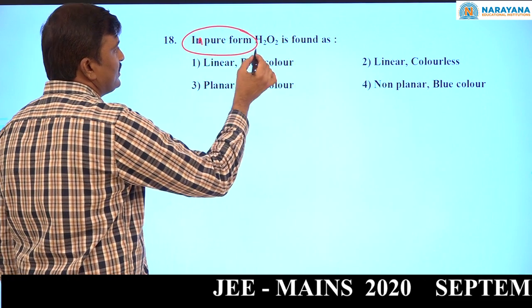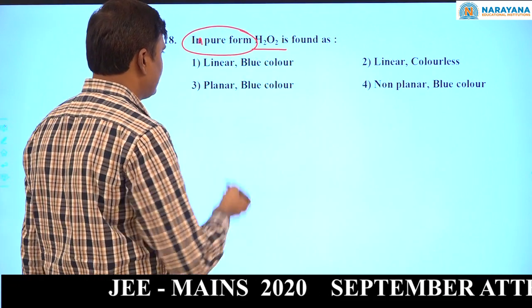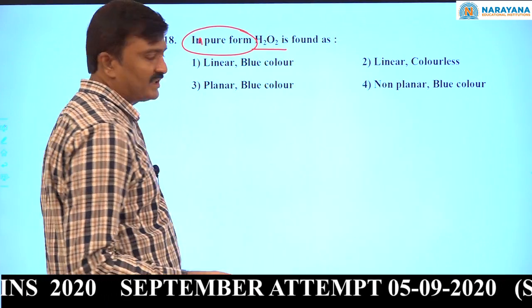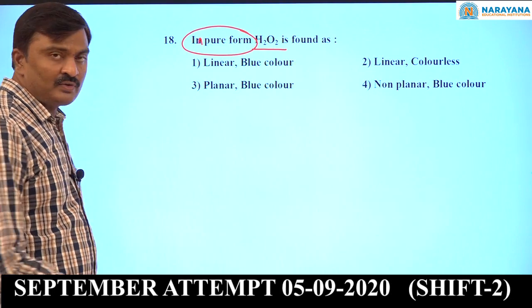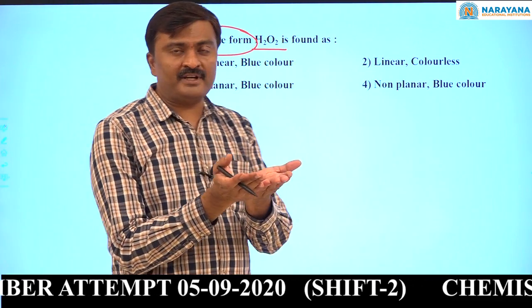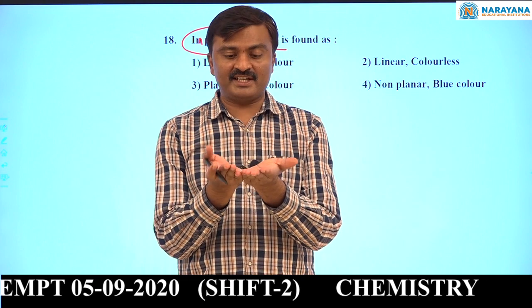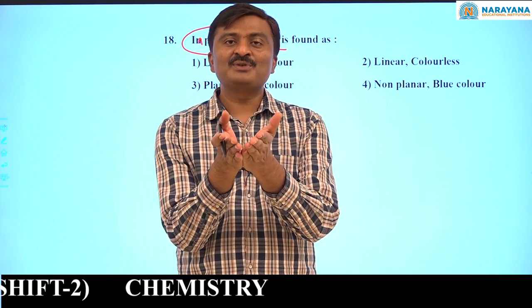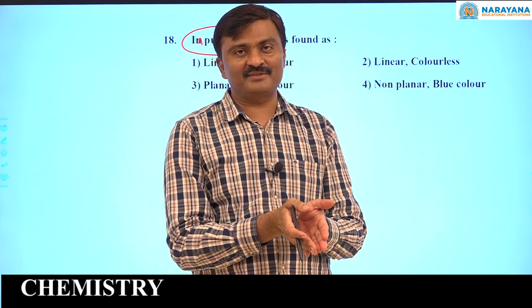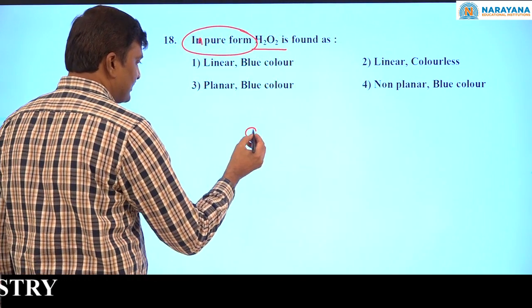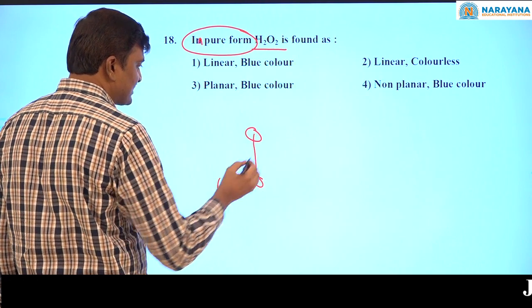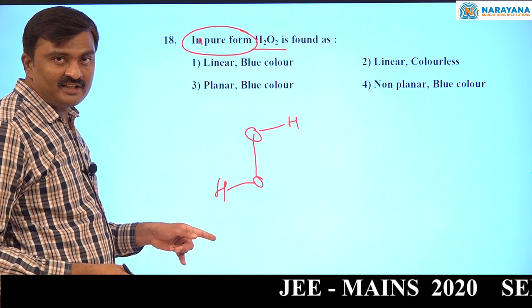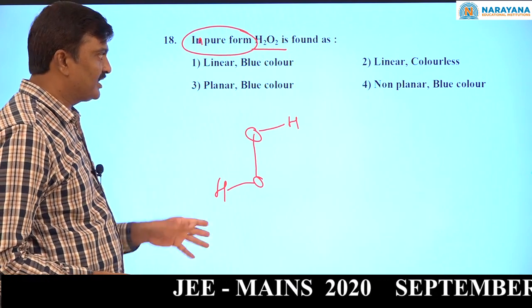The pure form of hydrogen peroxide is found to be: linear, planar, non-planar, blue colored, colorless. Like this they have given. All of you know that hydrogen peroxide has an open book like structure. The open book is not completely opened, half opened. So it is non-planar, not linear. On the spine of the book is the peroxy bond, and on each cover, a hydrogen. So it is not linear, it is not planar, it is non-planar.